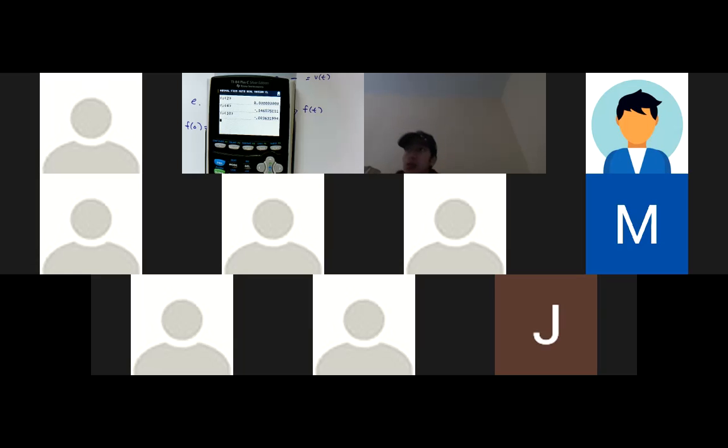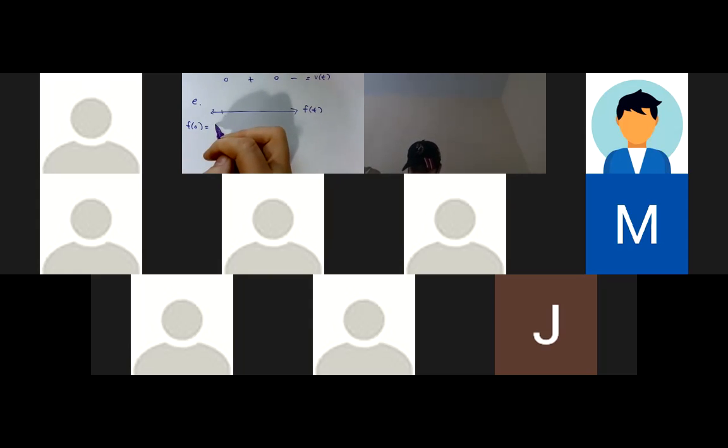I'm now going to do my vars again. I'm going to go to vars, go to my y variable, hit enter. I'm choosing y1 because that's where my position function is. I want to find it at 0, and it's 0, like we already knew. But I also want to find it now at 2, because I know that's where it stops.